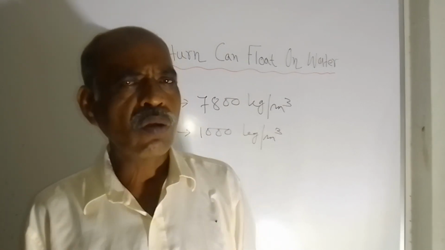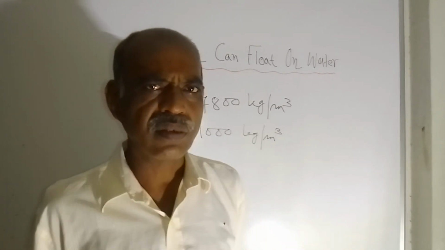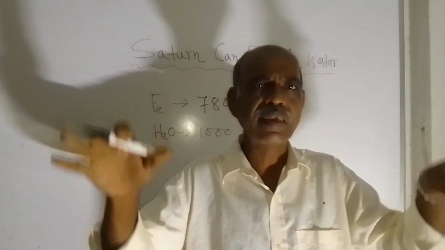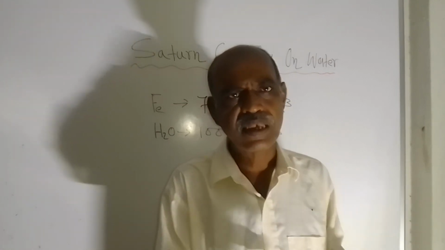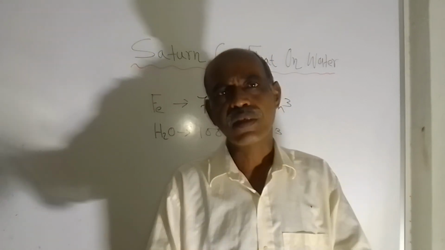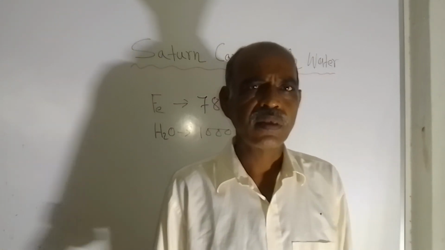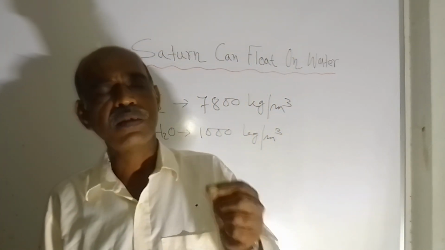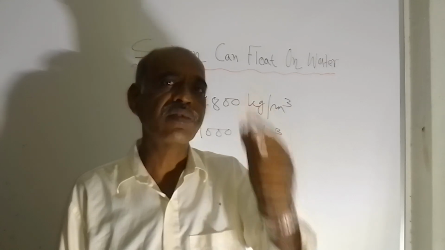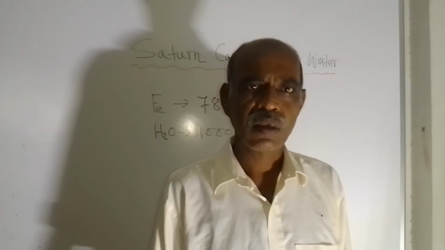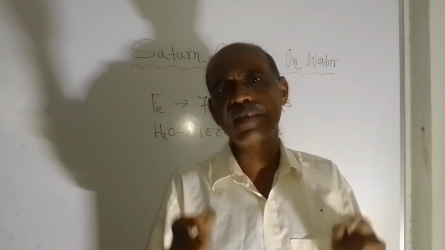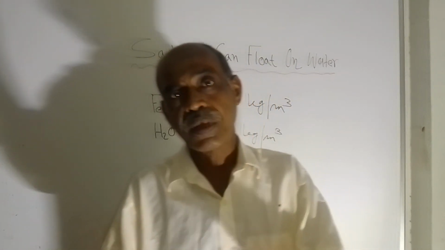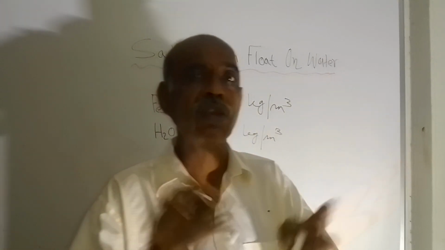So, what is the difference? In the first case there was a rectangular plate of iron, and in the second case it is a hollow sphere of the same metal. So, where is the difference? The difference lies in the average density, not the density of the metal, but the density of the entire volume.